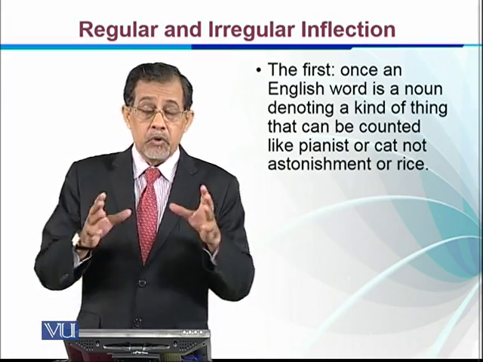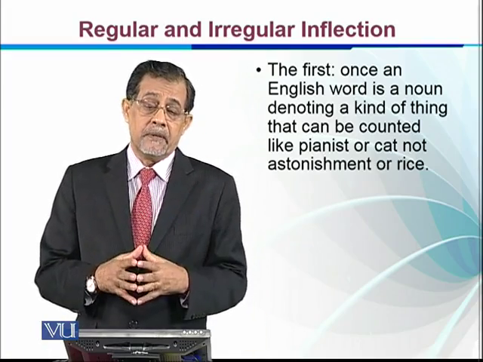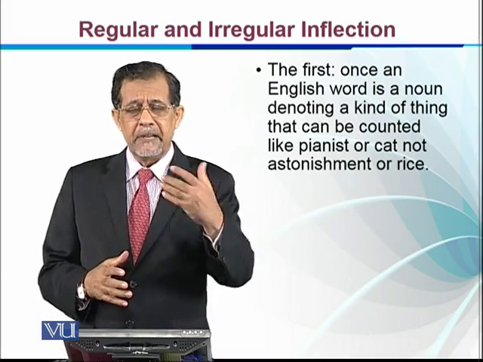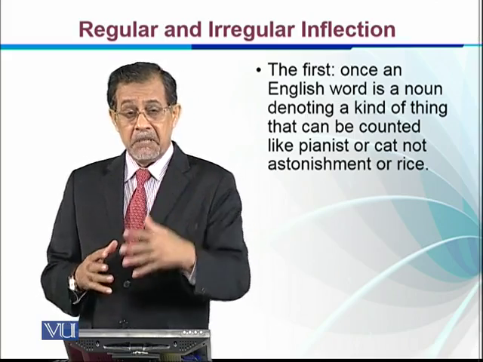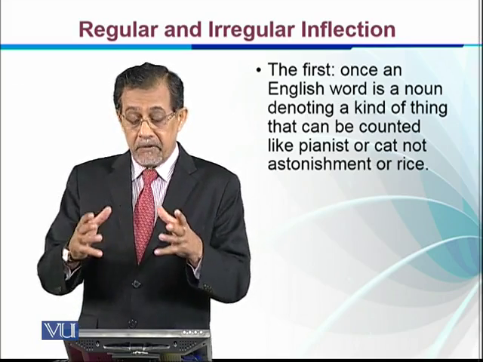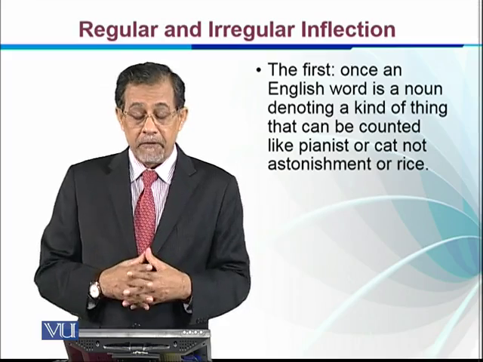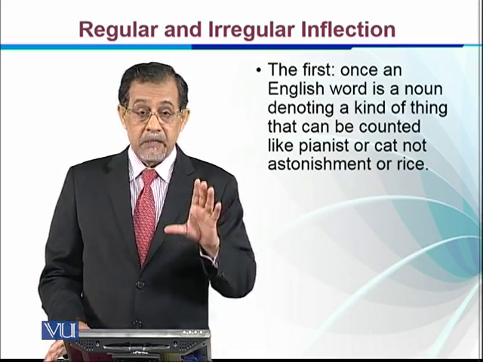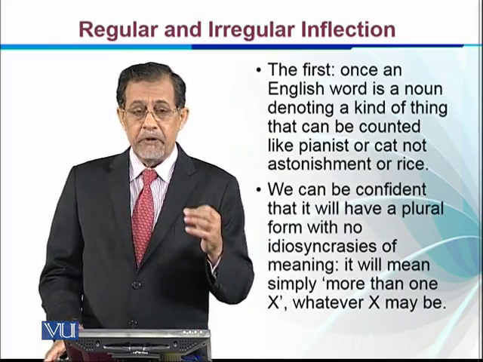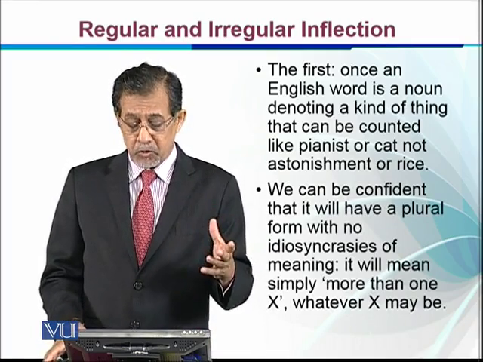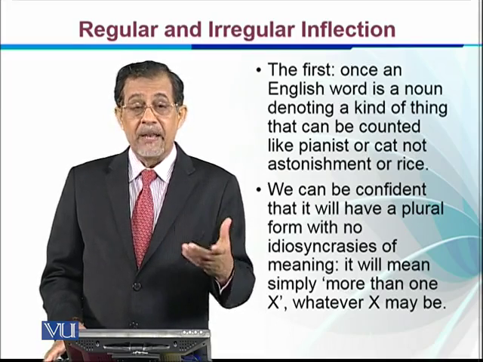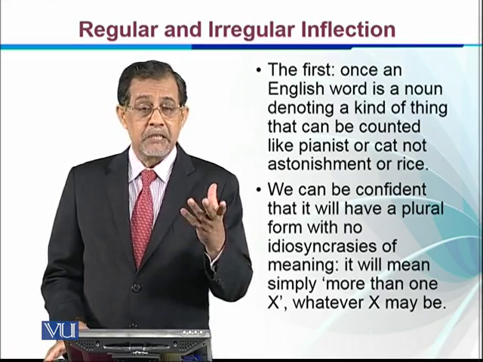Like rice, though they have some certain meanings. Astonishment may be events of astonishment, and rices may be the varieties of rice, but they are predictable. We can be confident that it will have a plural form with no idiosyncrasies of meaning. It will mean simply more than one X, whatever X may be.